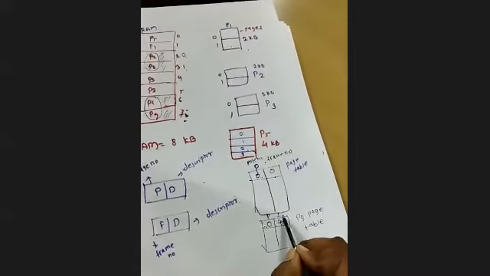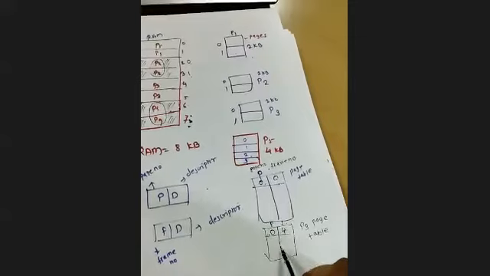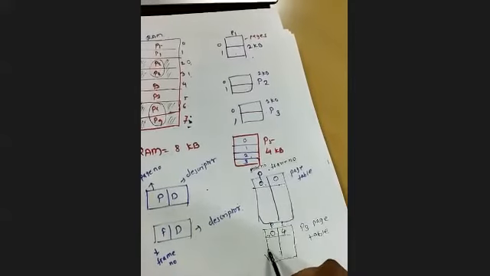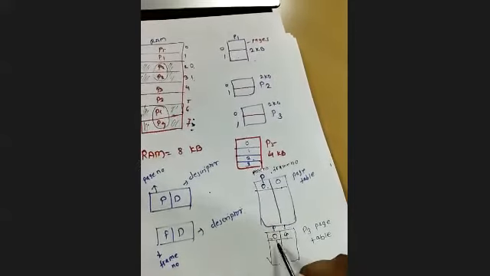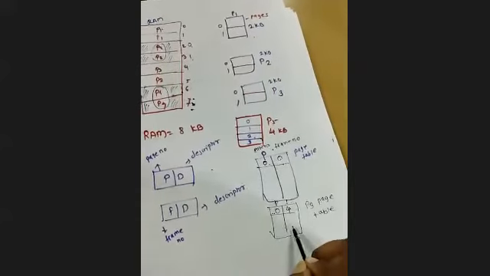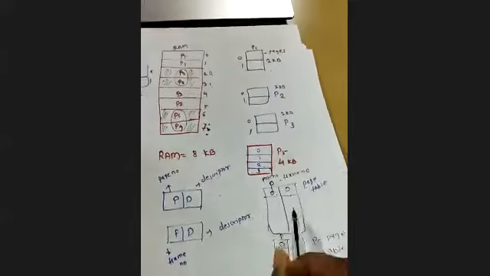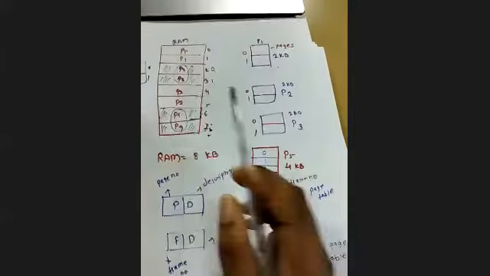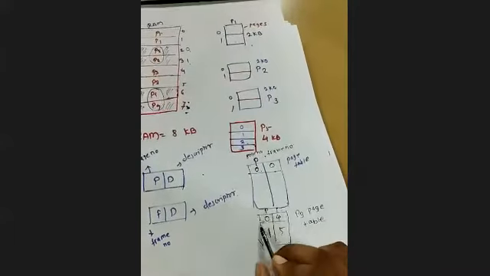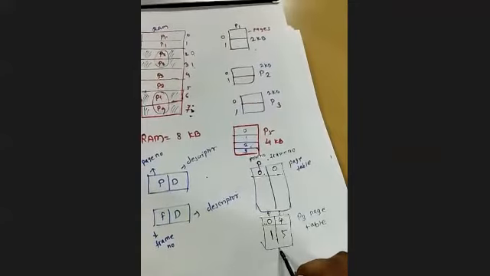Page and the frame number, same. How many pages are here? There are 2 pages. So this table will have 2 entries, 2 rows. So the first page is available at the 5th frame. Okay, so this is the entry of the page table.